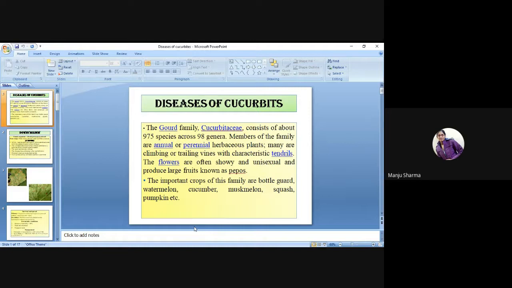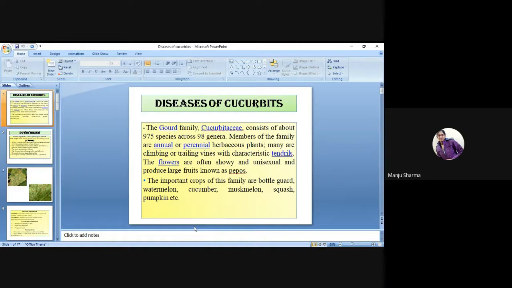Members of the family are annual or perennial. Annual plants complete their lifespan in 1 year, while perennial plants live for more than 2 years.